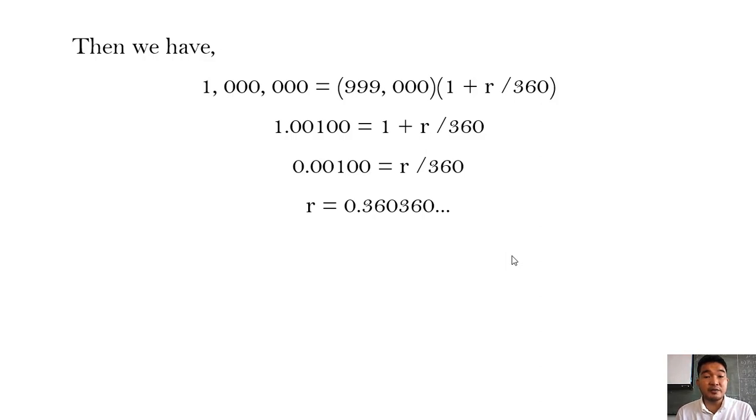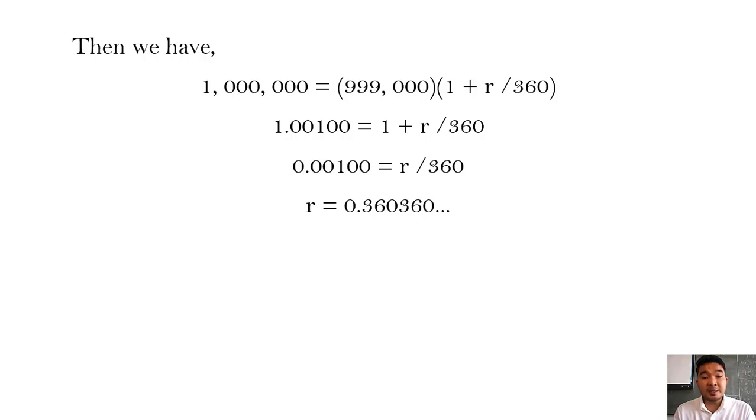Then simplifying it further, you will have 1.001 equals 1 plus R over 360. So we divide the whole equation by 999.